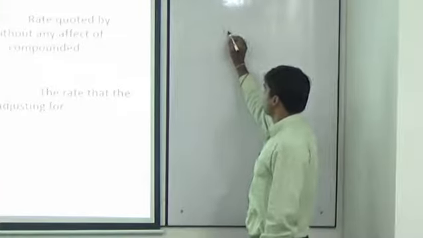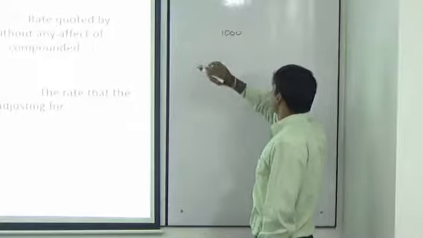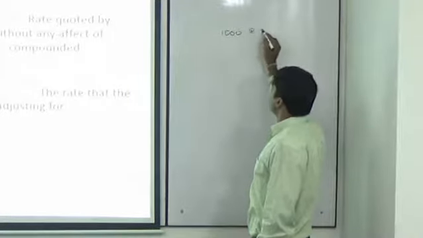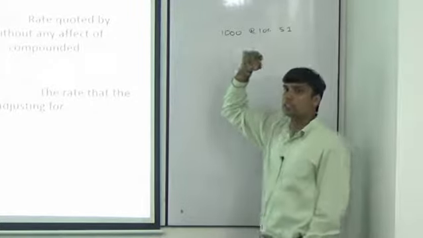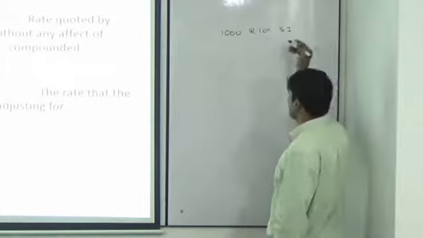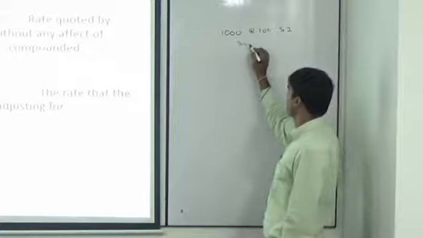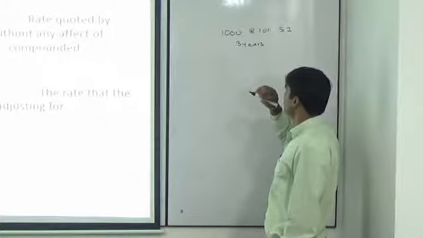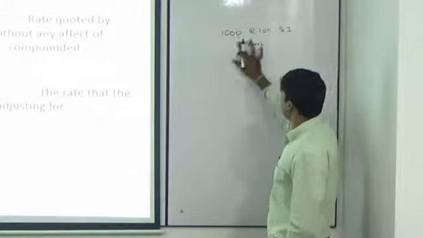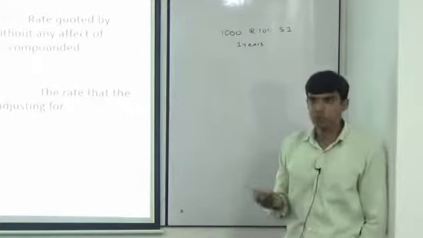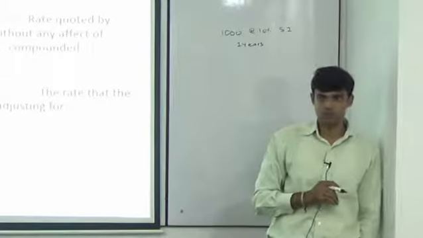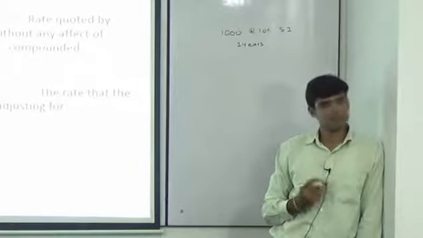Say if I'm investing 1000 now at the rate of say 10%, and which interest method I am following? Simple interest. For how many years? Say 3 years. ठीक है, इसको 3 years नहीं करते, 1 ही साल कर देते हैं. 1 year. What amount am I going to get after a year? 1100.